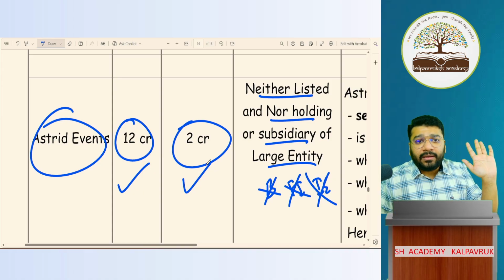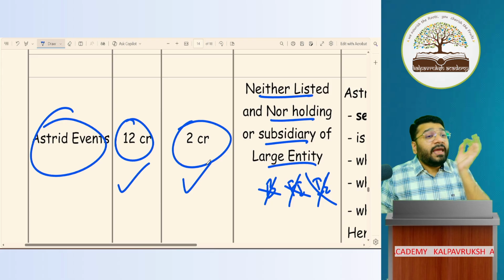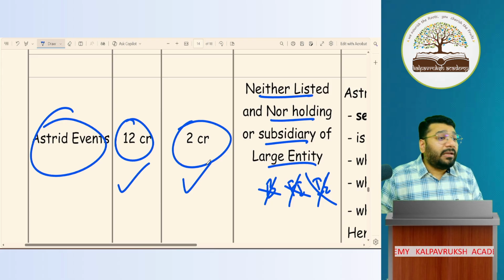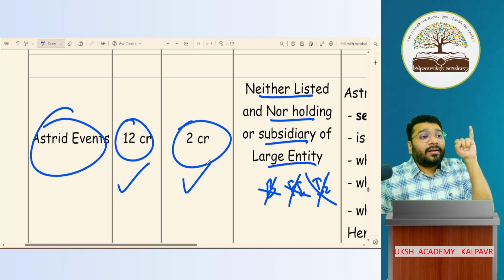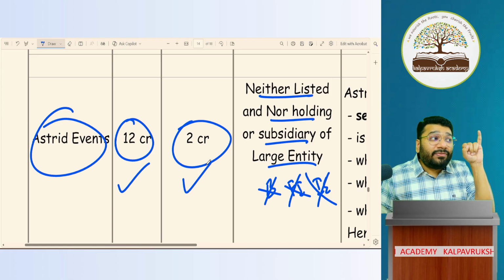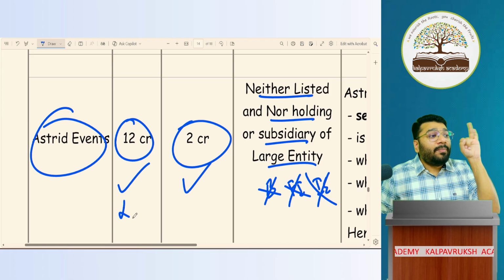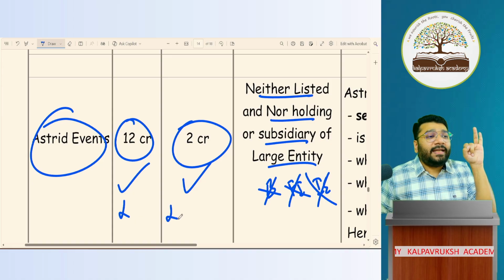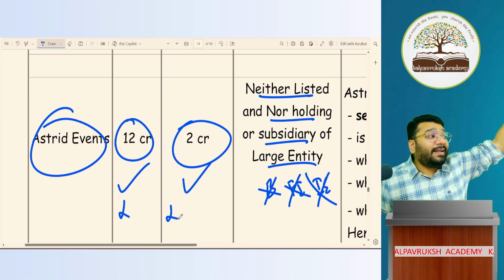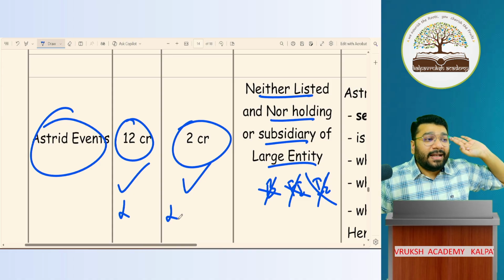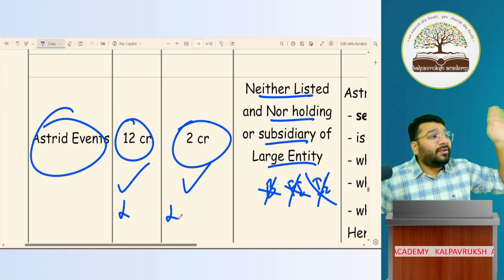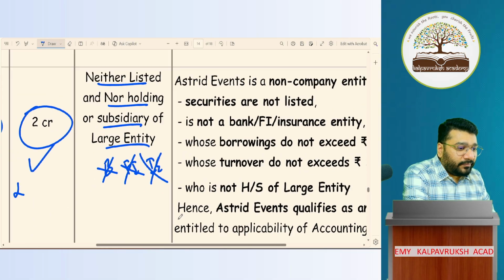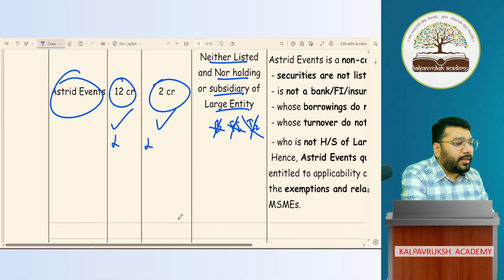MSME. But my question is, are AS 18 and 28 applicable or not applicable? For AS 18 and 28 to not apply, there are 3 conditions. My turnover should not exceed 50 crore. My borrowing should not exceed 10 crore. Nor should I be a holding or subsidiary of an entity that is following AS 20, 28 and 18. So all the 3 conditions are satisfied. Should I comply with 18 and 28? Not required. The same point has been mentioned here. Got it?